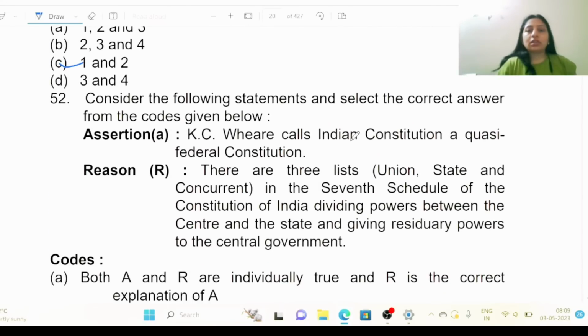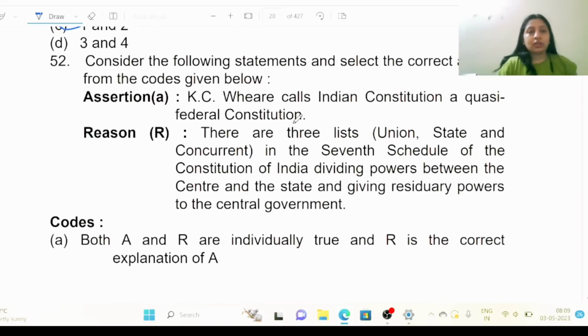Consider the following statements and select the correct answer from the codes given below. K.C. Wheare calls Indian Constitution a quasi-federal constitution, and reason is there are 3 lists, union, state and concurrent, in the 7th schedule of the Constitution of India, dividing powers between the center and the state and giving residuary powers to the central government.